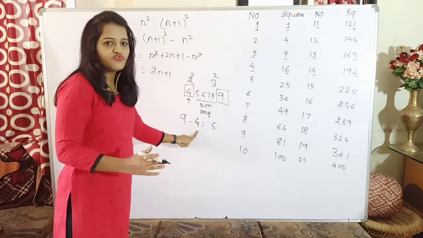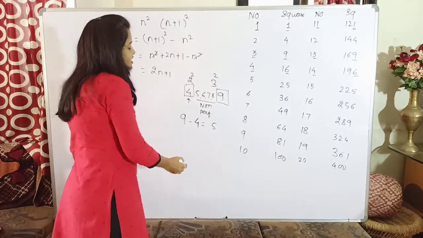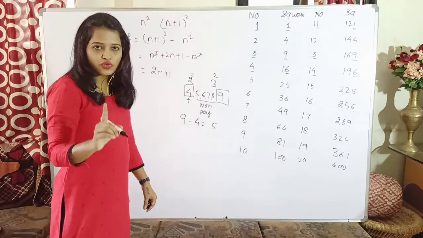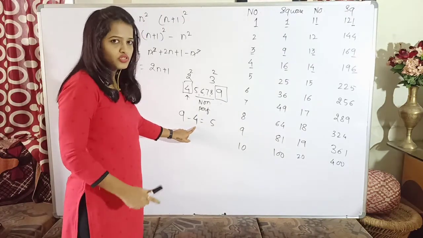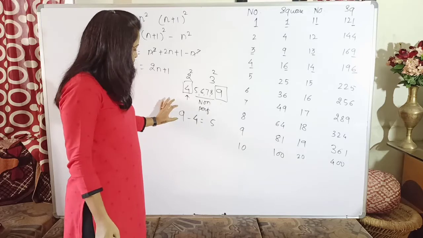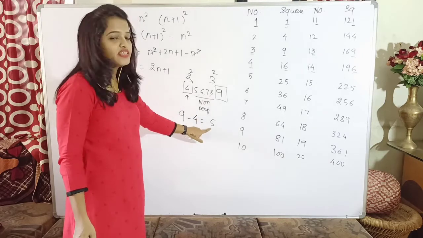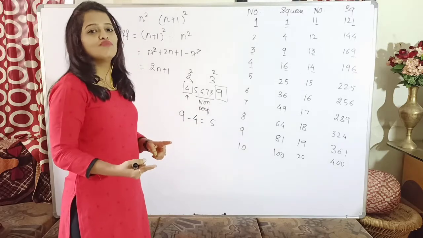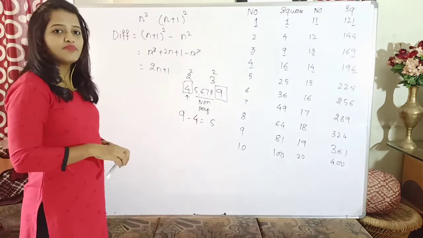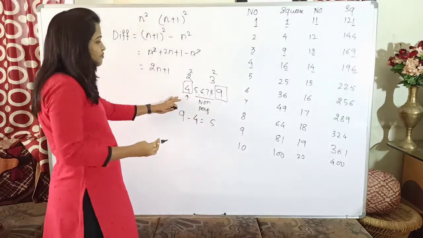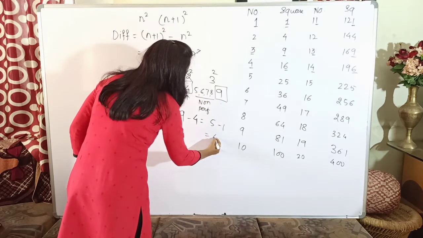When you are subtracting 4, 4 is excluded, but 9 is not excluded, and hence from whatever the answer is, you have to subtract 1 also. So the upper extreme, 9, was not getting subtracted, and hence we are getting an answer with one more value. For that, we have to subtract the upper extreme also. So the number of non-perfect squares between these two numbers will be 5 minus 1, which is nothing but 4.